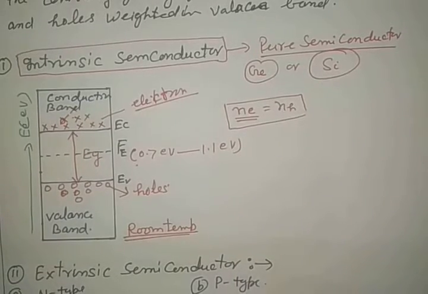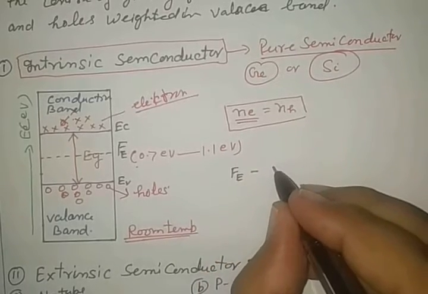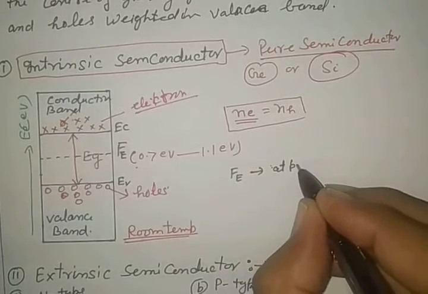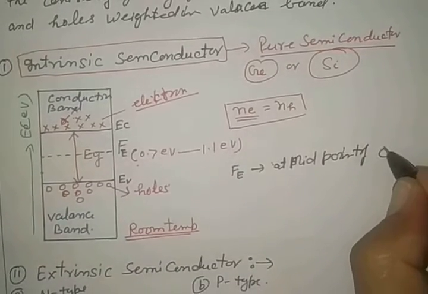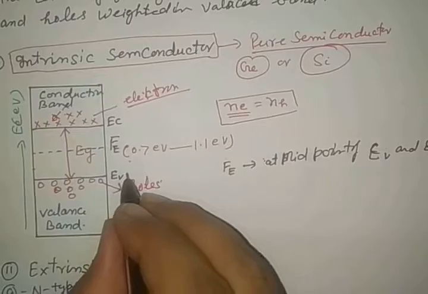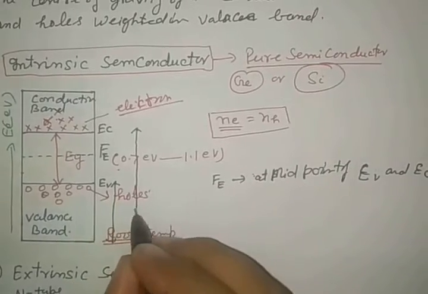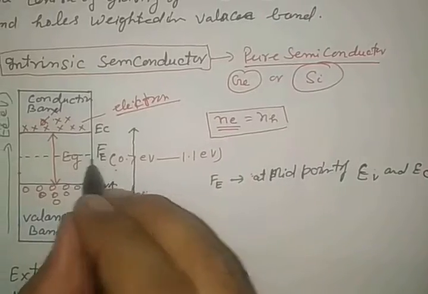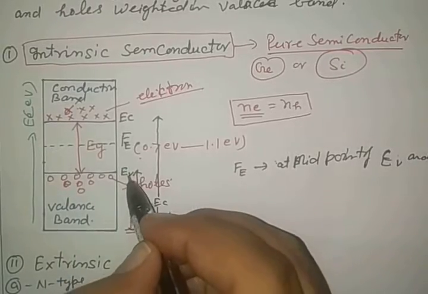So the Fermi energy level is found at the midpoint of EV and EC.